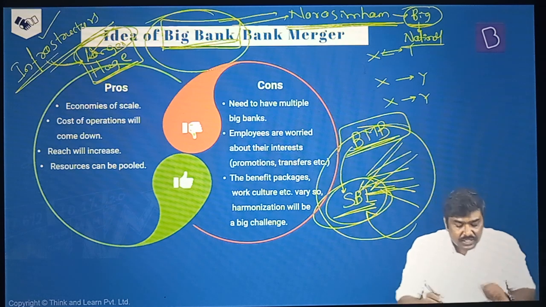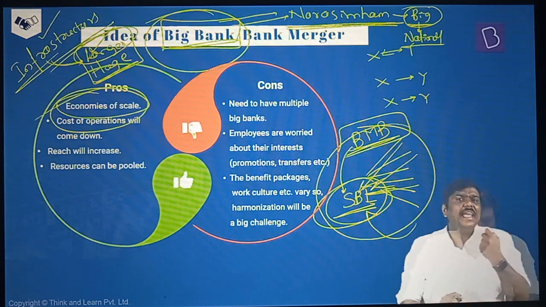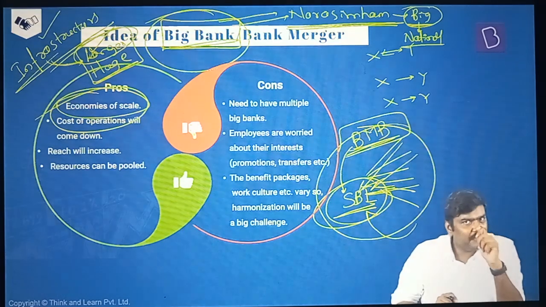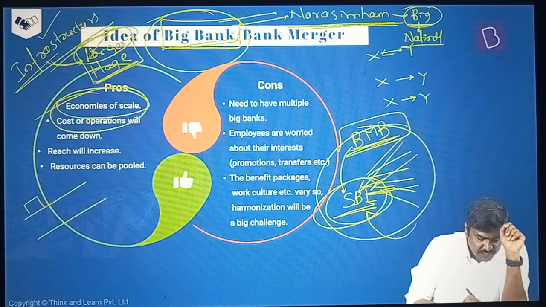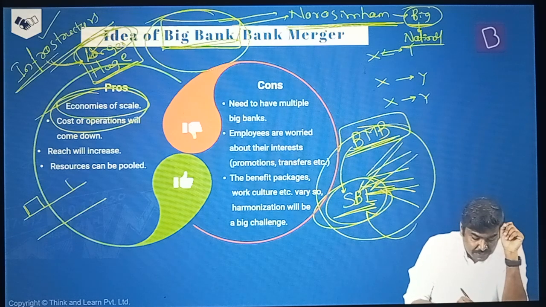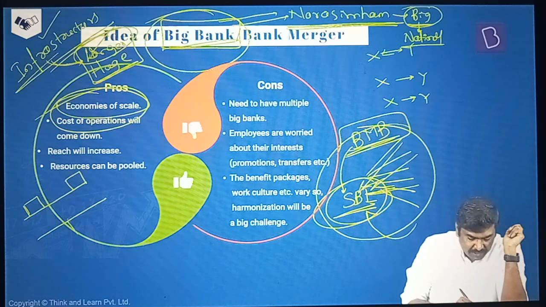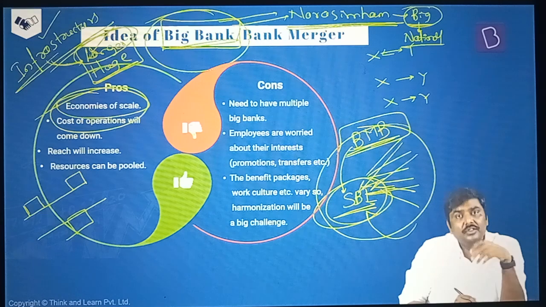Now what is the logic here? They will use a term called economies of scale. Economies of scale. What do you mean by this? Let's take a very simple example here. Imagine this is a street in a particular city. What you would see earlier is, here is an SBI branch. After 10 meters, here is a State Bank of Mysore branch. Right? Between them, on the opposite side, there's a State Bank of Travancore.